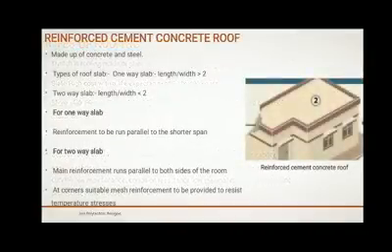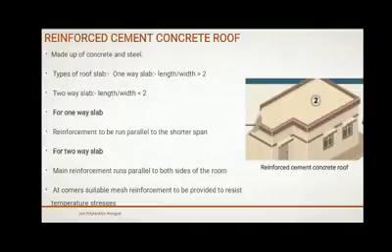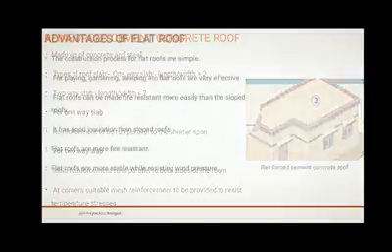Reinforced cement concrete roof. It is made of steel and concrete. It is divided into two types, one-way slab and two-way slab. If Ly by Lx, that is longer span to shorter span, is less than 2, then a two-way slab is used. If Ly by Lx is greater than 2, then a one-way slab is used.